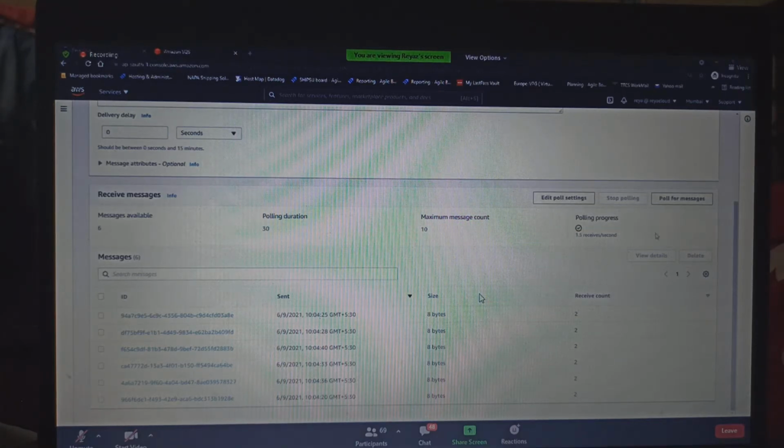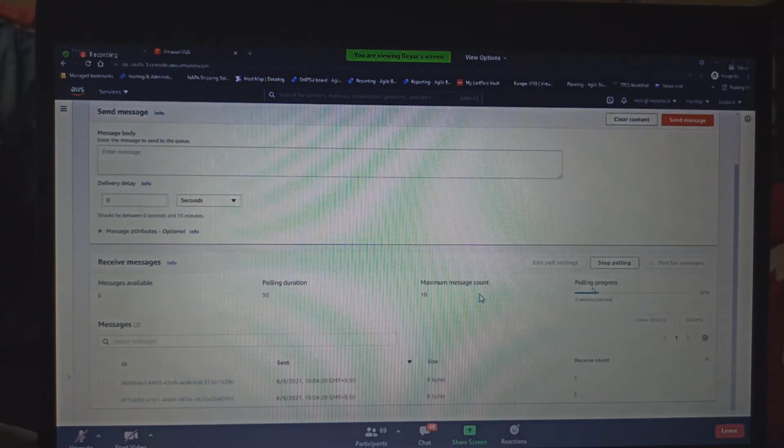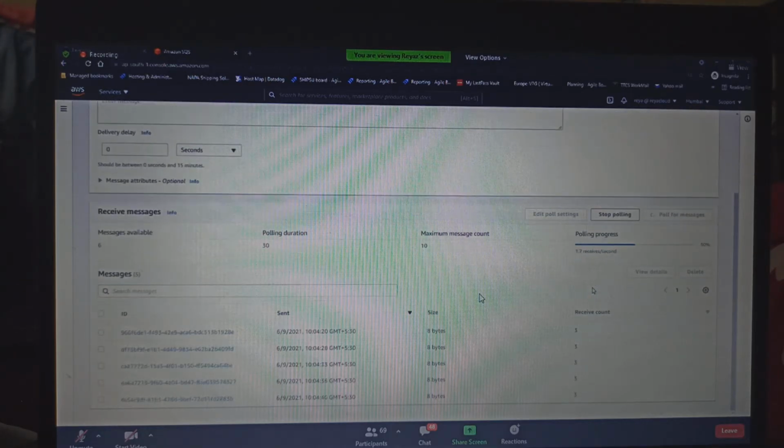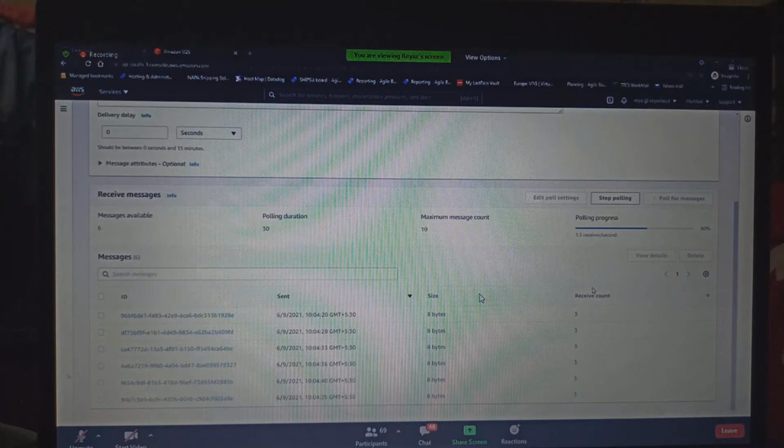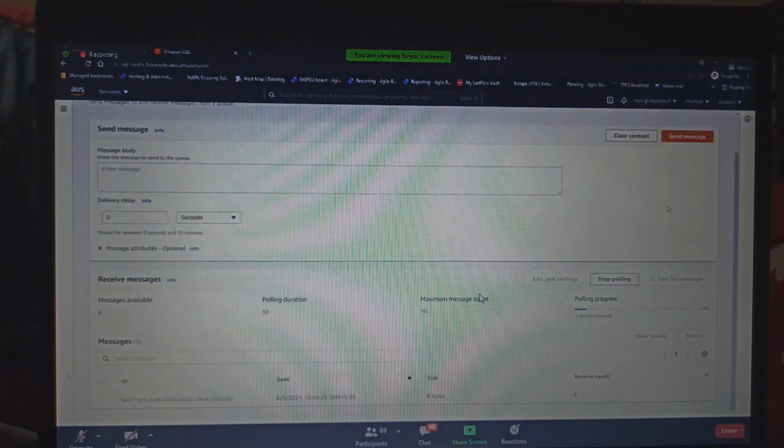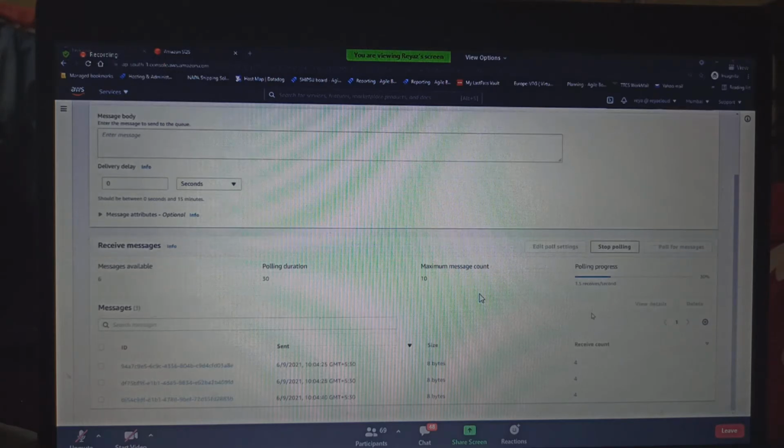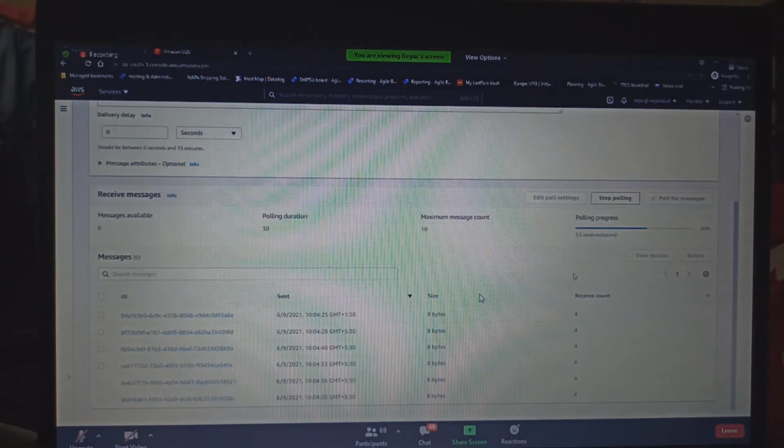And now polling it. What is the receive count now? 3. So 3 times the consumer is polling it, and it's not able to consume it. I'm just reproducing that issue. Guys, I'm again polling it. What is the receive count that we have mentioned for the DLQ? 4. See, I'm stopping it.